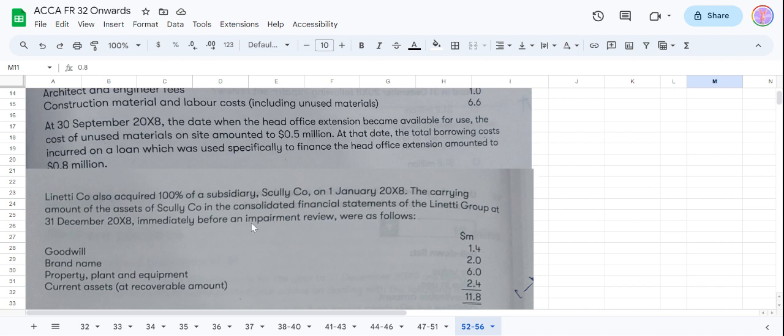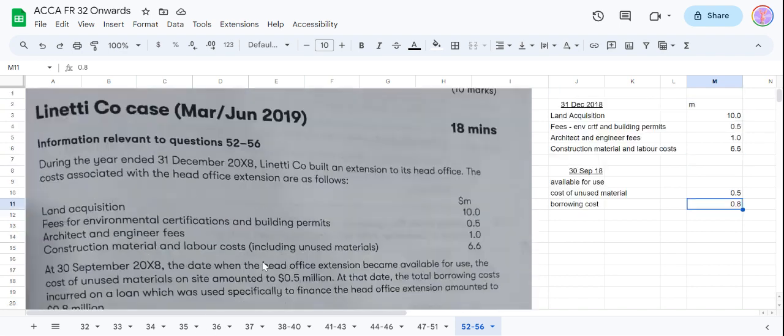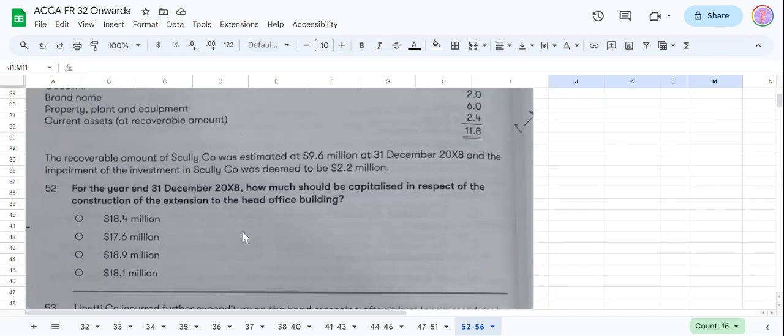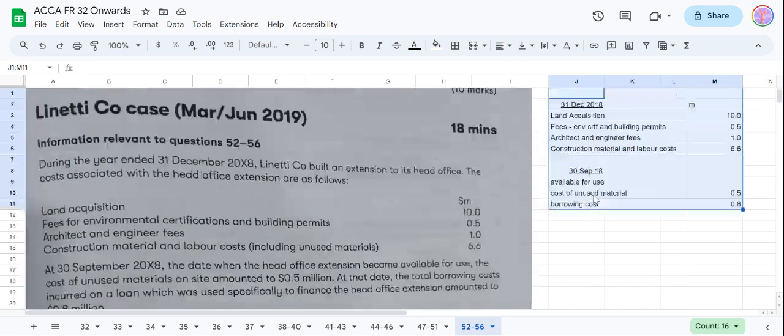So we will come back to this, but looks like this fact that we just discussed is relevant for question number 52, where they are asking for the year end 31st December 18, how much should be capitalized in respect of the construction of the extension to the head office building? How much will be capitalized? So what we can do?